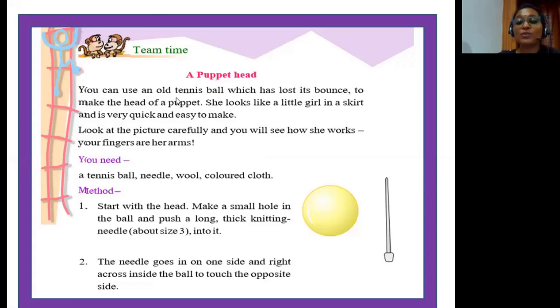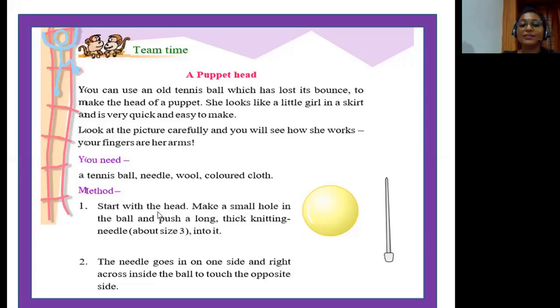A puppet head. You can use an old tennis ball which has lost its bounce to make the head of a puppet. She looks like a little girl in a skirt and is very quick and easy to make. Look at the picture carefully and you will see how she works. Your fingers are her arms. So children, in order to make this puppet head, you need to have an old tennis ball. The other things that are required to make this puppet are a needle, wool and colored cloth.